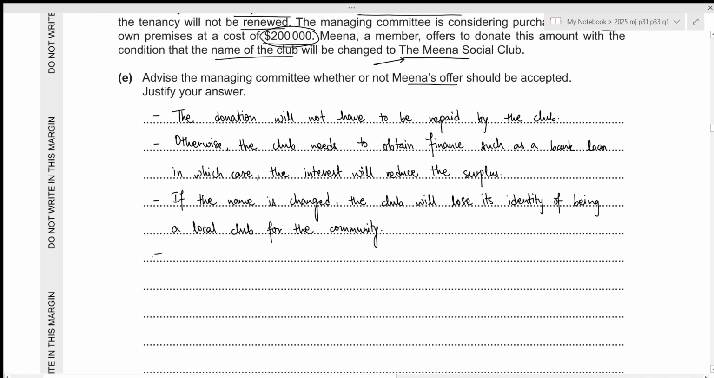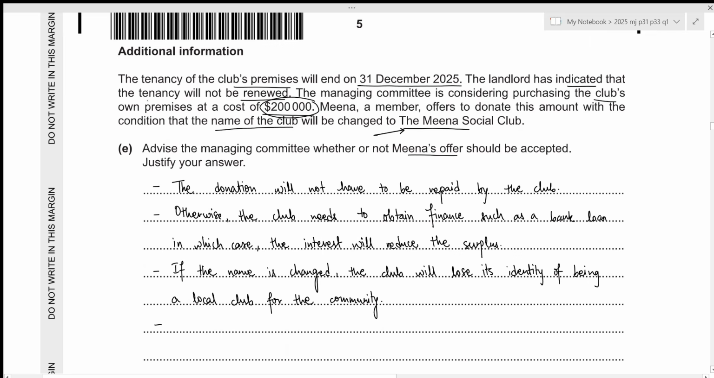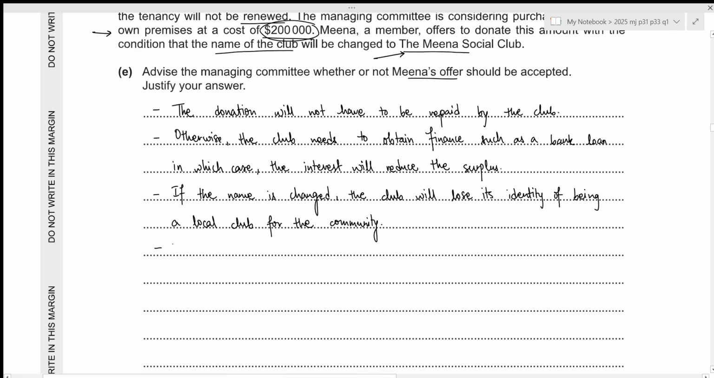All right. Then the other thing is that since Meena will be donating a significant amount, which is 200,000, and also the name of the club will be her name, she might exercise undue influence over the affairs of the club. She might try to take over the club as well. Let's write it down. Meena may exercise undue influence over the affairs of the club.